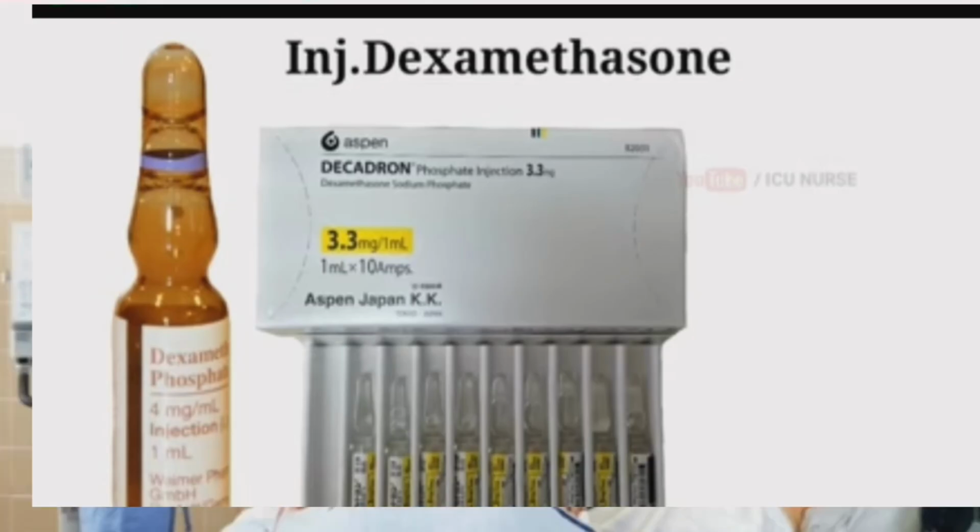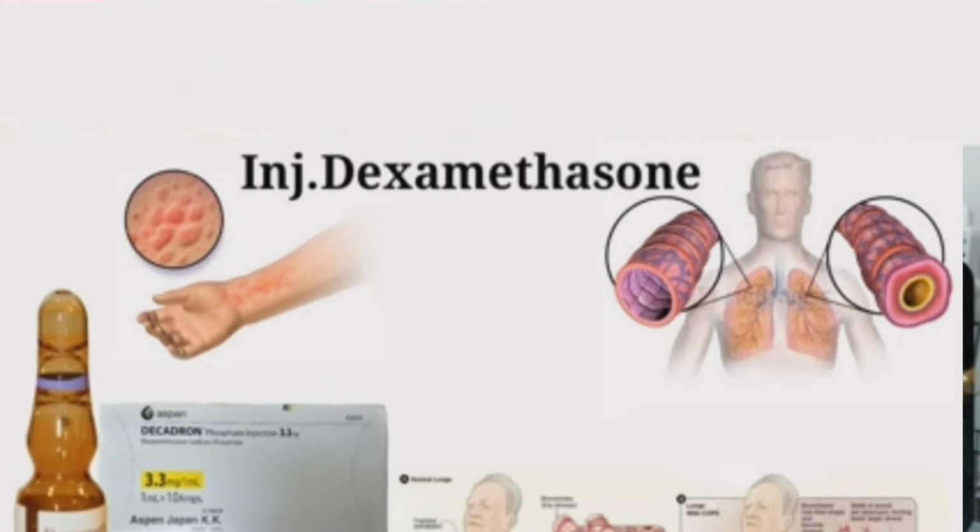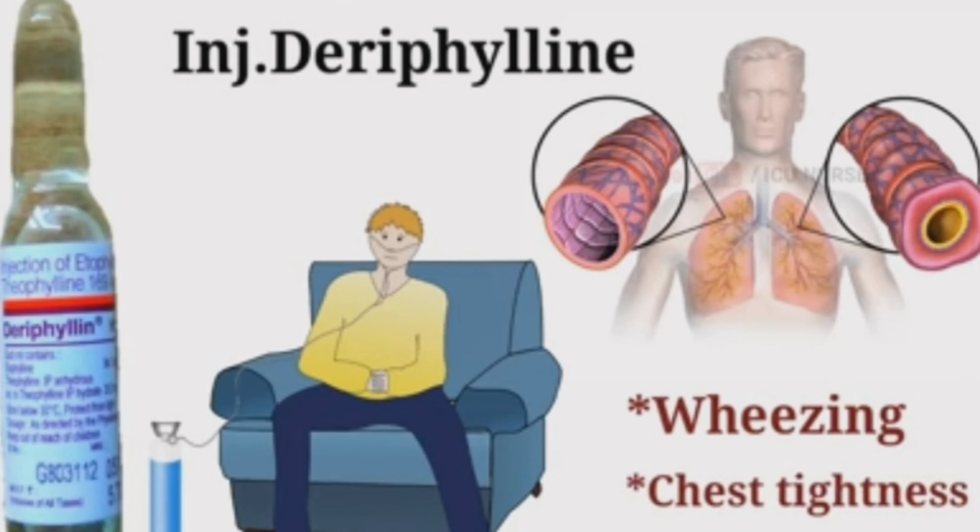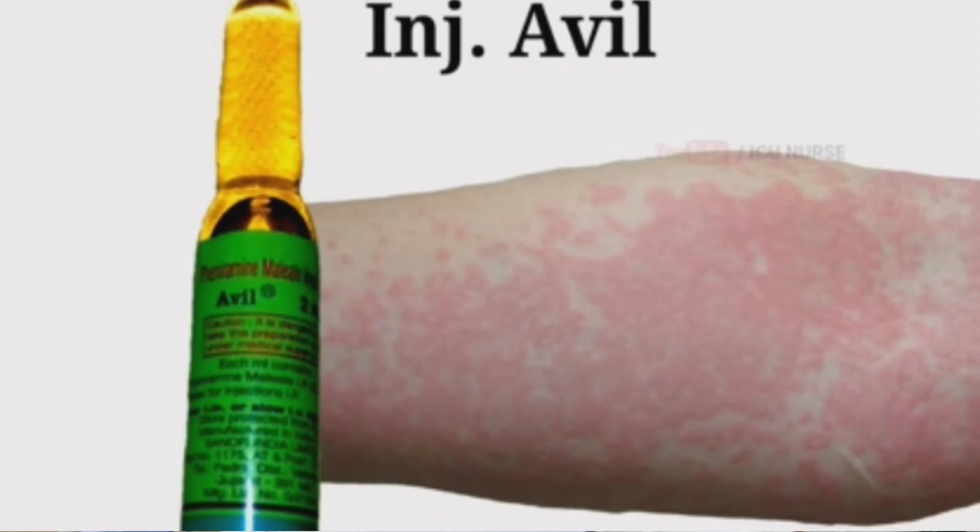Injection dexamethasone, also called Dexa. Injection Dexa is used to treat severe allergic reactions, asthma and chronic obstructive lung disease, that is COPD. Injection deriphyllin. Injection deriphyllin is used to treat asthma, difficulty in breathing, wheezing, and chest tightness. Injection Avil is used to treat allergic reactions.